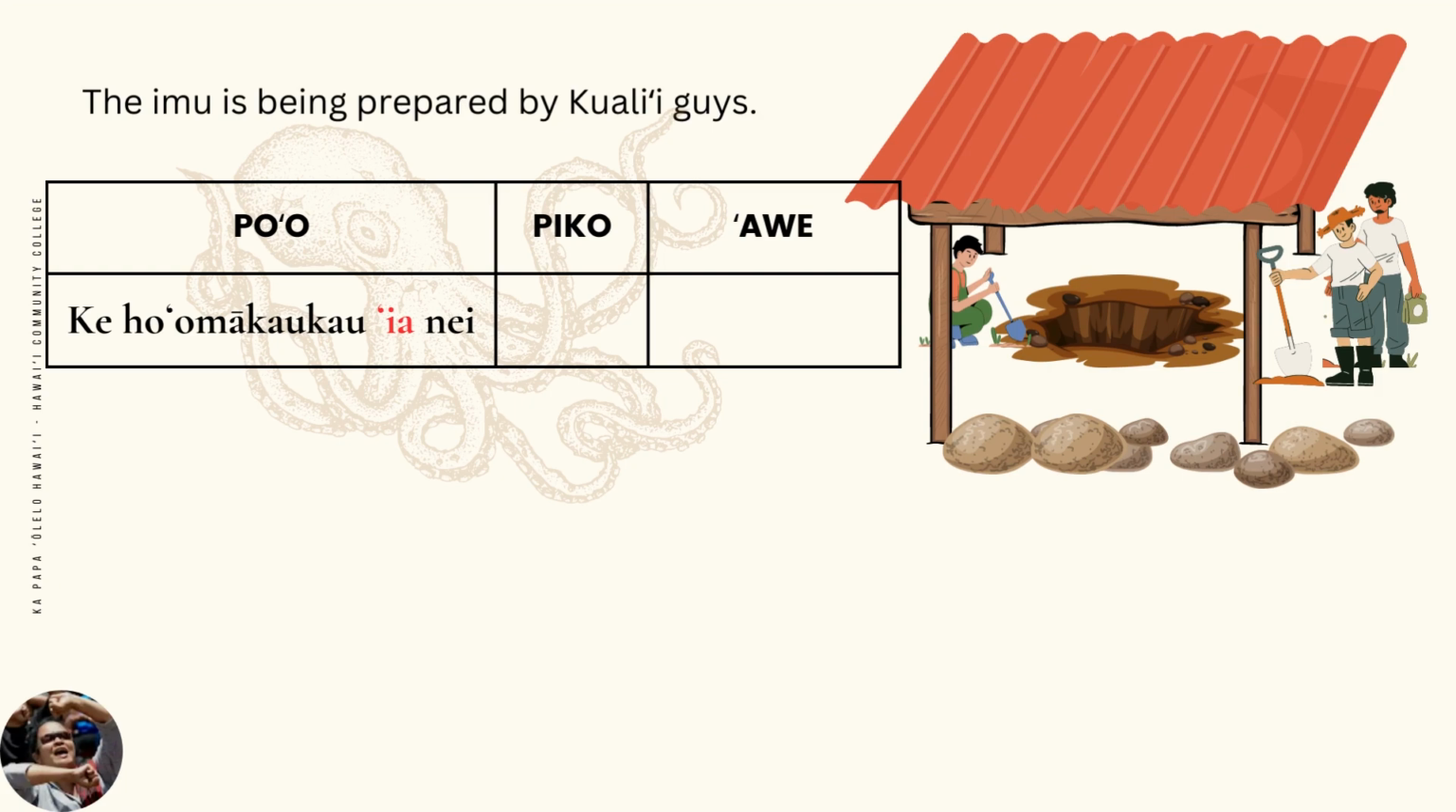We originally said ke ho'omākaukau nei. The po would be is preparing. Now we have ke ho'omākaukau ia nei, is being prepared. The piku is the subject, the imu, ka imu. The ave is by kuali'i guys. In this ʻIae sentence, the word by is ʻe. Get it? ʻIae. By kuali'i guys is translated as e kuali'i ma. The imu is being prepared by kuali'i guys. Ke ho'omākaukau ia nei ka imu e kuali'i ma.